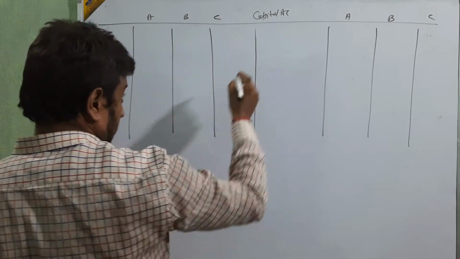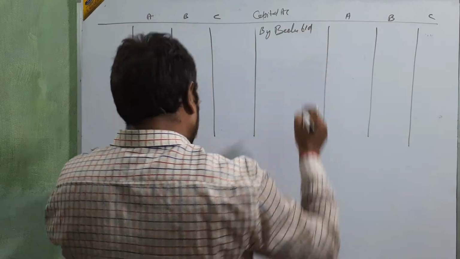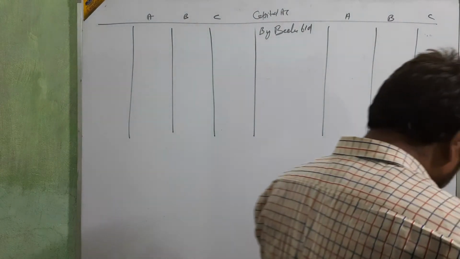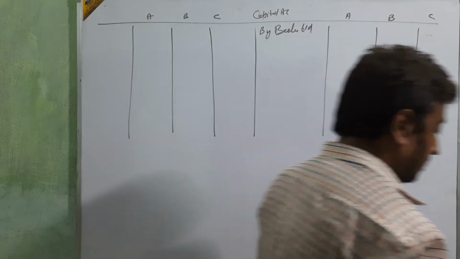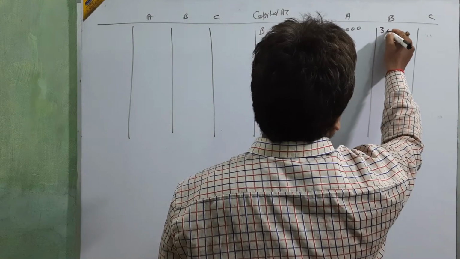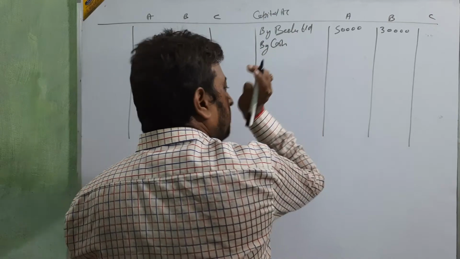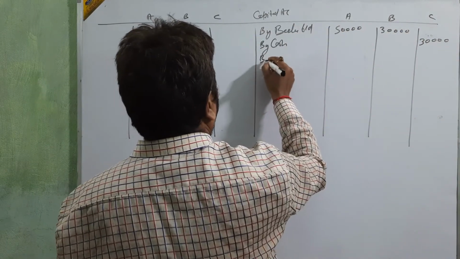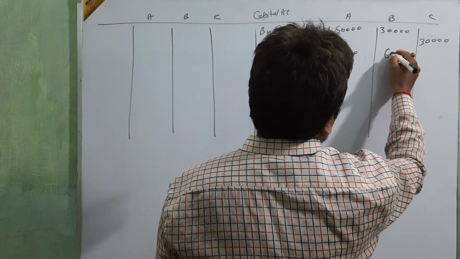A, B and C. First, by balance BD. Just see his capital. What is the capital? 50,000 and 30,000. Then by cash, first entry, 30,000. Then by goodwill 14,000 and 6,000.